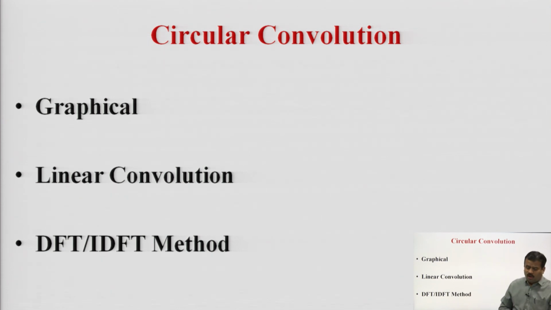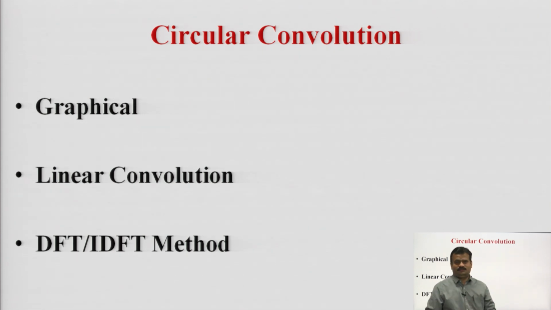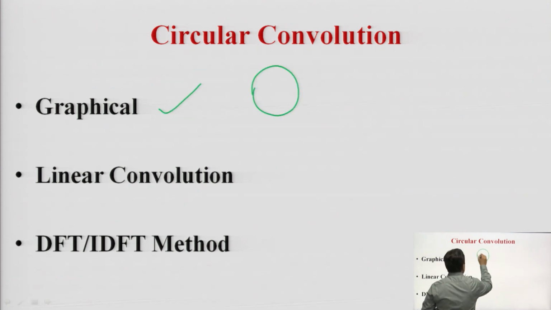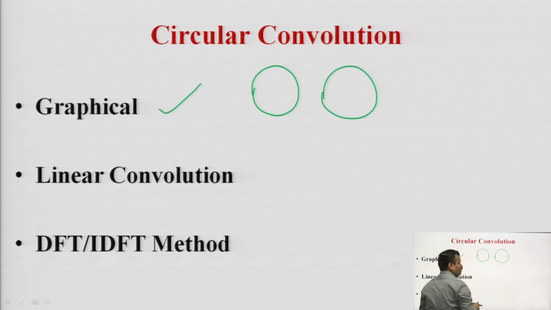Now, for calculating the circular convolution, there are 3 methods available. First is the graphical method, which means by the circle form. Graphical means here you cannot represent your signal linearly, because these are of finite length and periodic. So always you have to show your sequences in circle form, graphically, circularly.